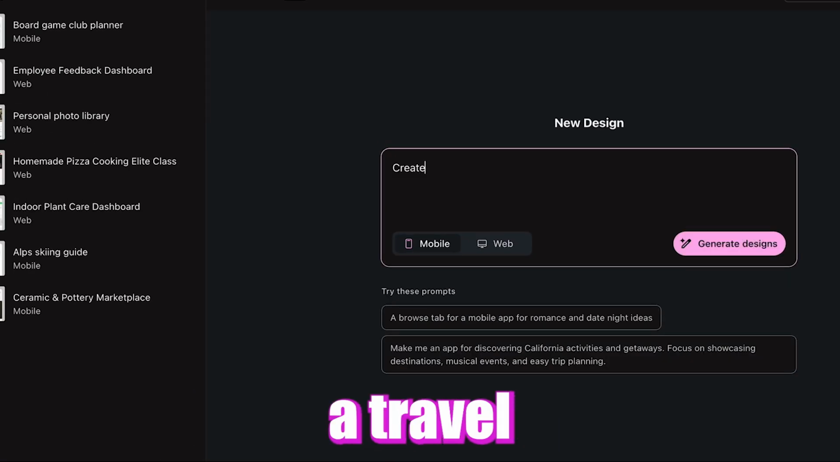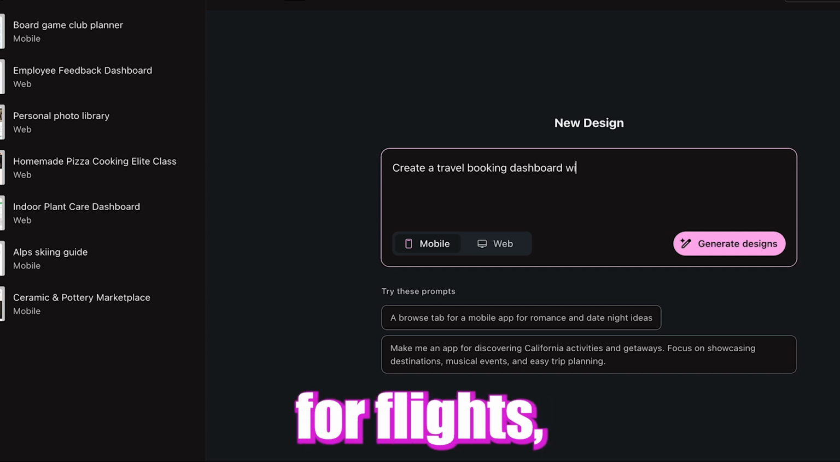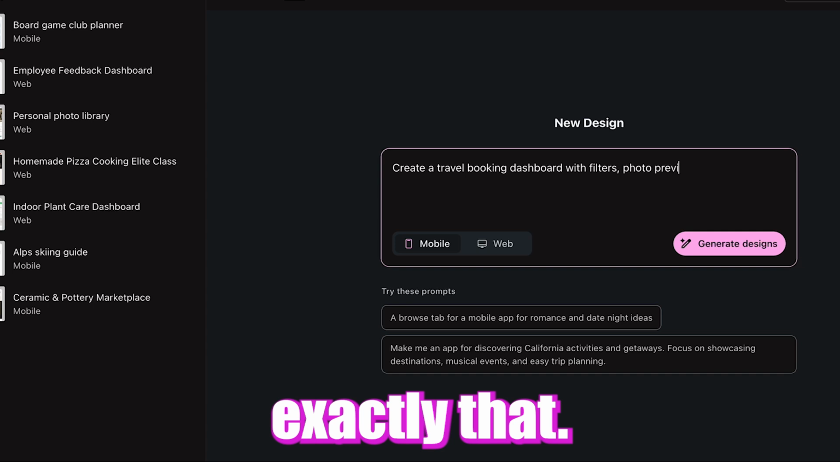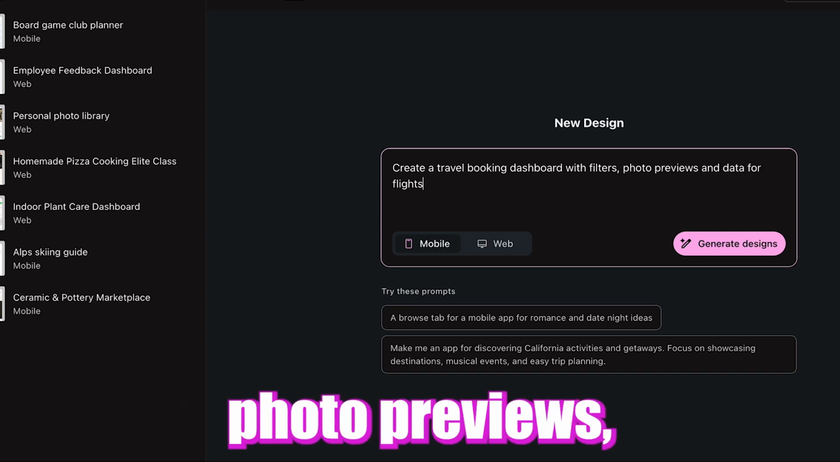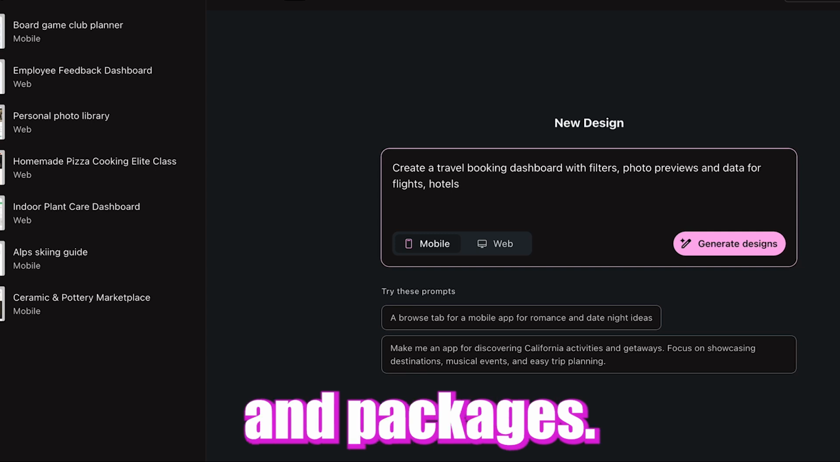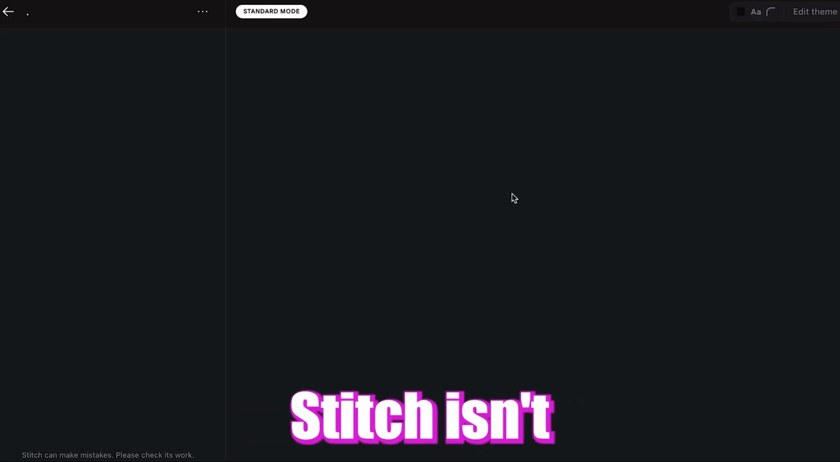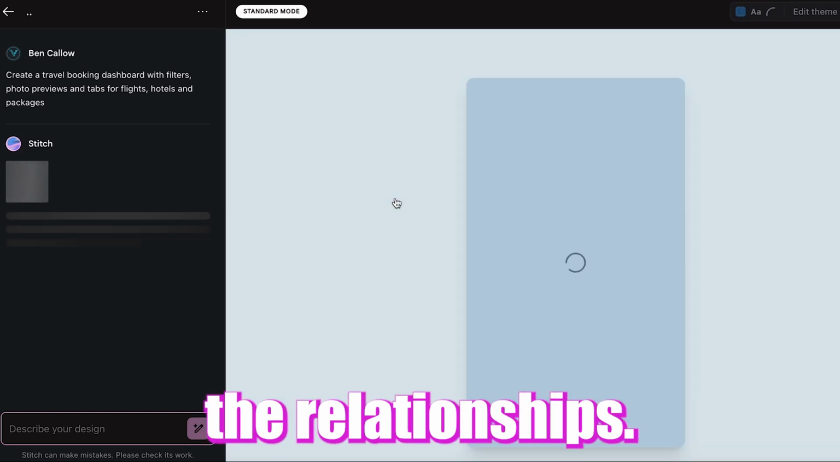I'm going to create a travel booking dashboard with filters, photo previews, and tabs for flights, hotels, and packages. I type exactly that. Create a travel booking dashboard with filters, photo previews, and tabs for flights, hotels, and packages. And watch what happens. Stitch isn't just placing random elements, it's understanding the relationships.